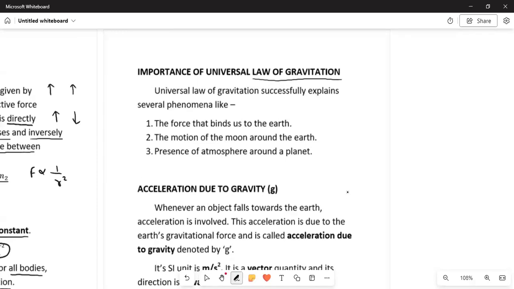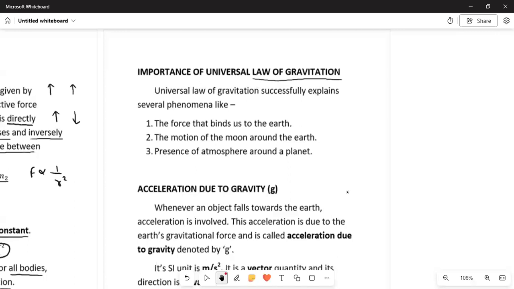It is the gravitational force which helps us remain on the surface of the earth. Then the motion of the moon around the earth: I also stated earlier that the moon revolves around the earth because of the force of gravitation between the moon and the earth.